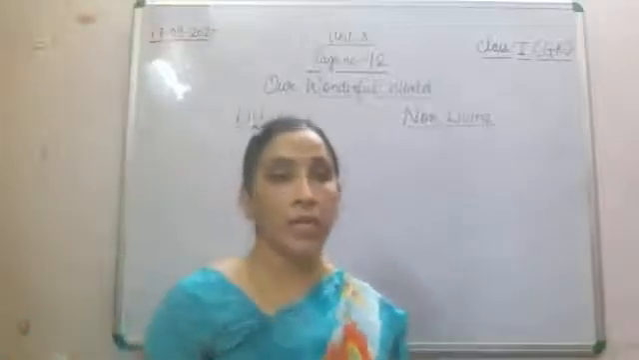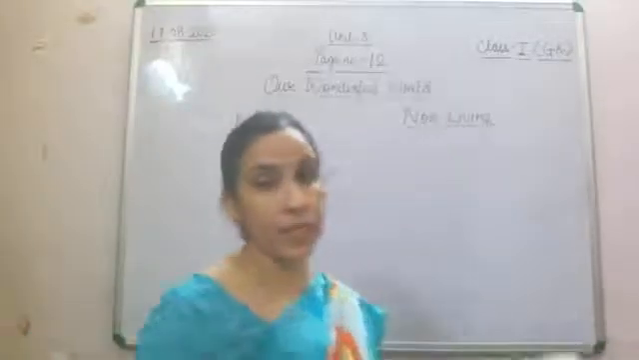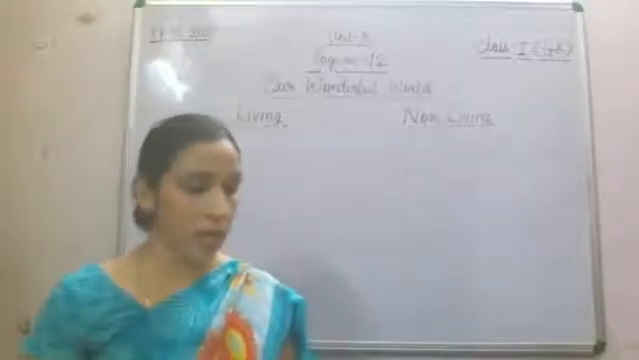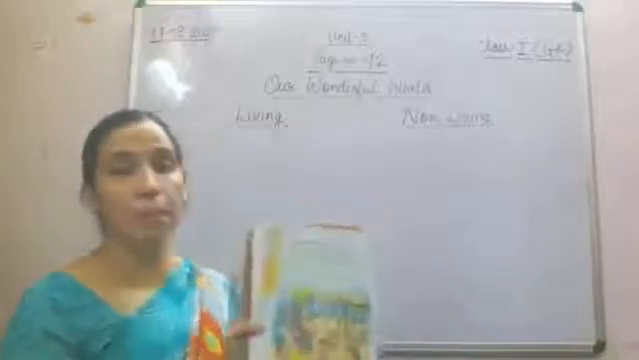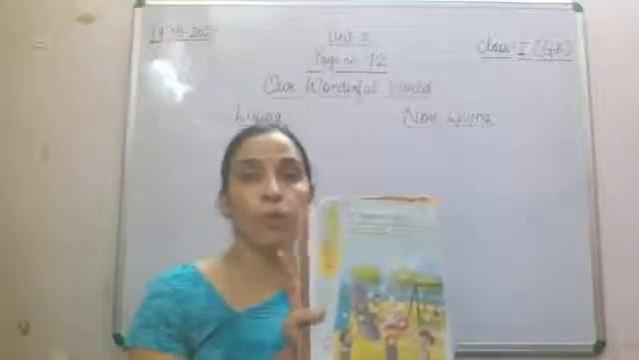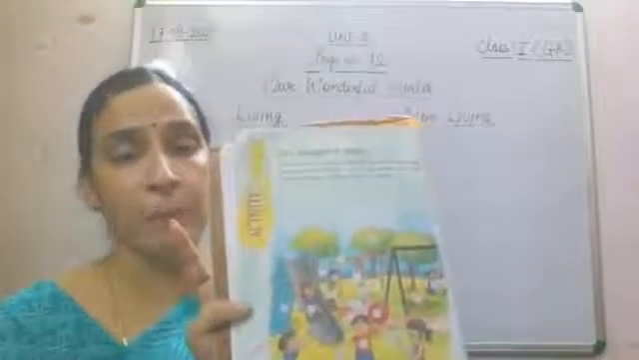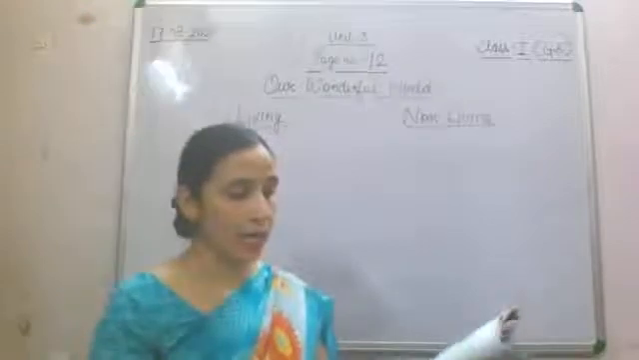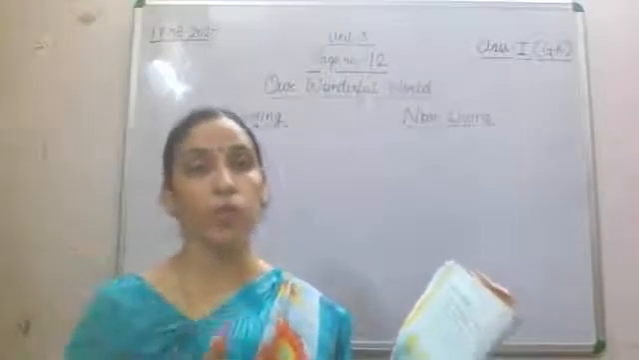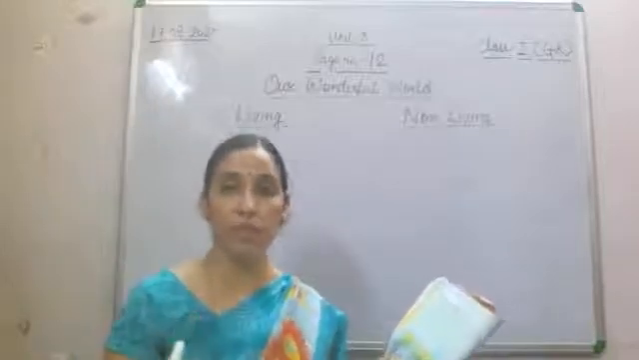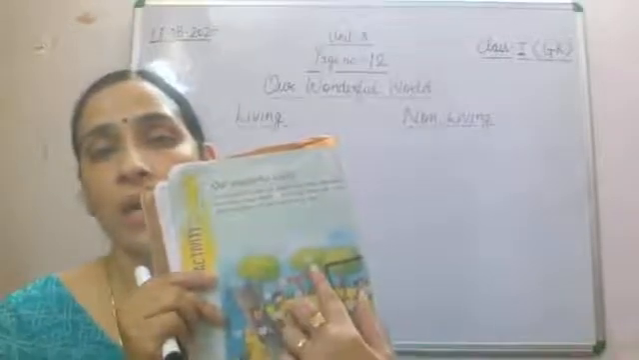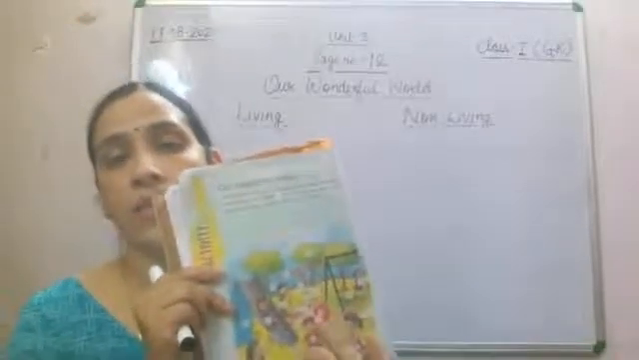So what is there in the picture? You have one activity in your book. This is your page number 12, Our Wonderful World. You can see a picture in your book, a picture of a park or a garden, you can say. That picture is formed, and along with all those things you have been given small boxes. You can see in your book small boxes have been given here, here, everywhere.